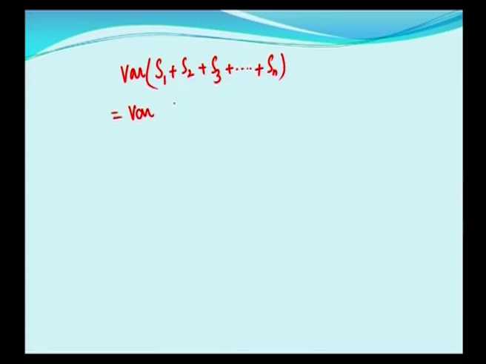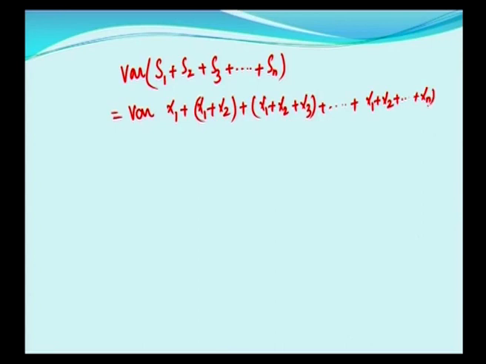The variance of x1 plus x1 plus x2, that is S2, plus x1 plus x2 plus x3, plus x1 plus x2, plus xn. Now, we have written S in terms of x's. Now, just count how many x1s are there. How many x1s are there? x1 is there here 2 times, 3 times, like that it goes up to n times. So, n times x1 is there.